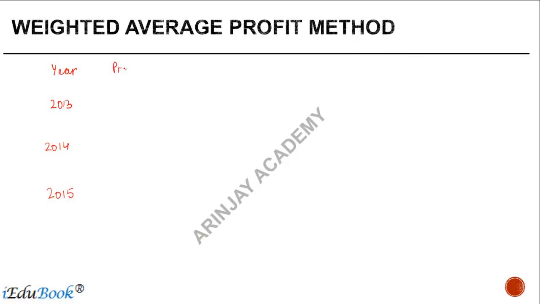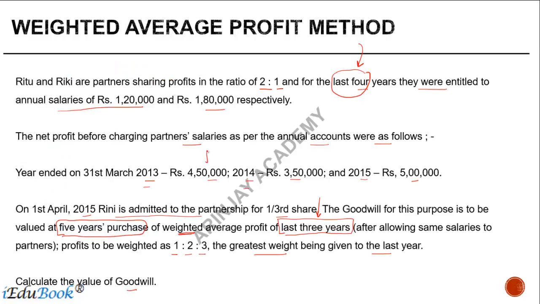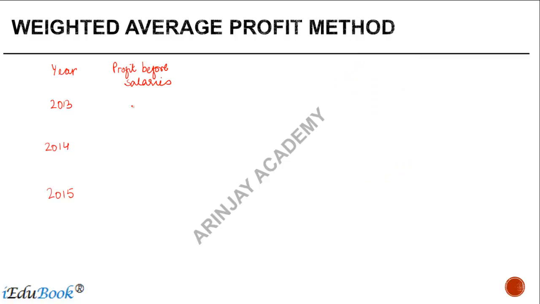So profit before salary: they are 450, 350 and 500. That is 450,000, 350,000 and 500,000.